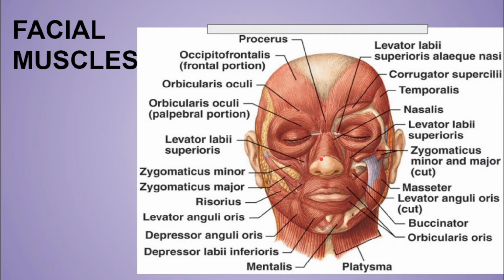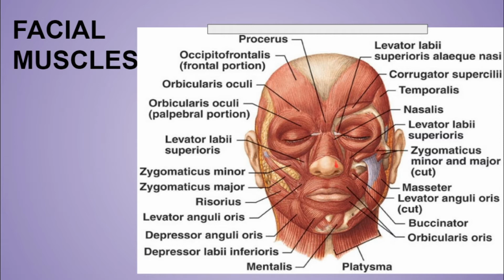We have mainly 4 muscles over here, that is the procerus over here, compressor naris, dilator naris, and the depressor septi. Now this procerus muscle causes the transverse wrinkles on your nose. The compressor naris, as the name says, compresses the nasal aperture, means this portion inside the nose.